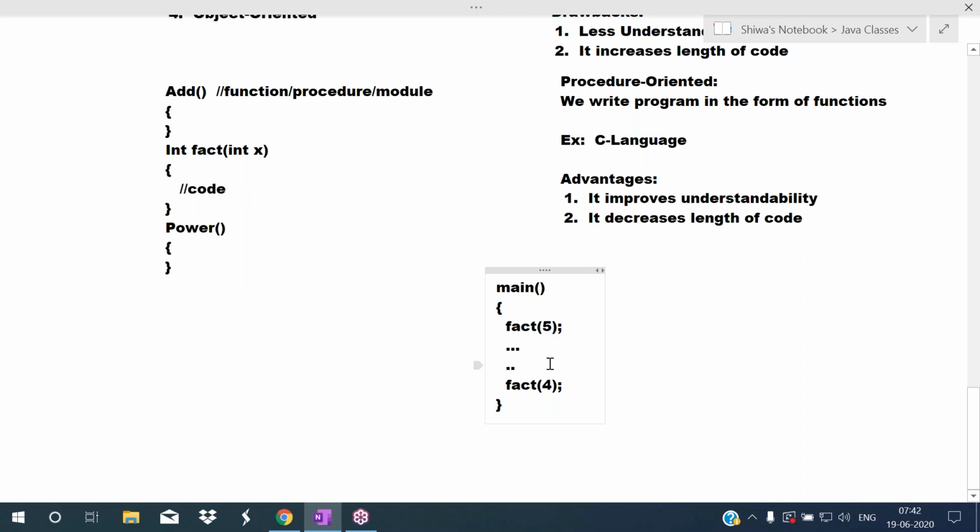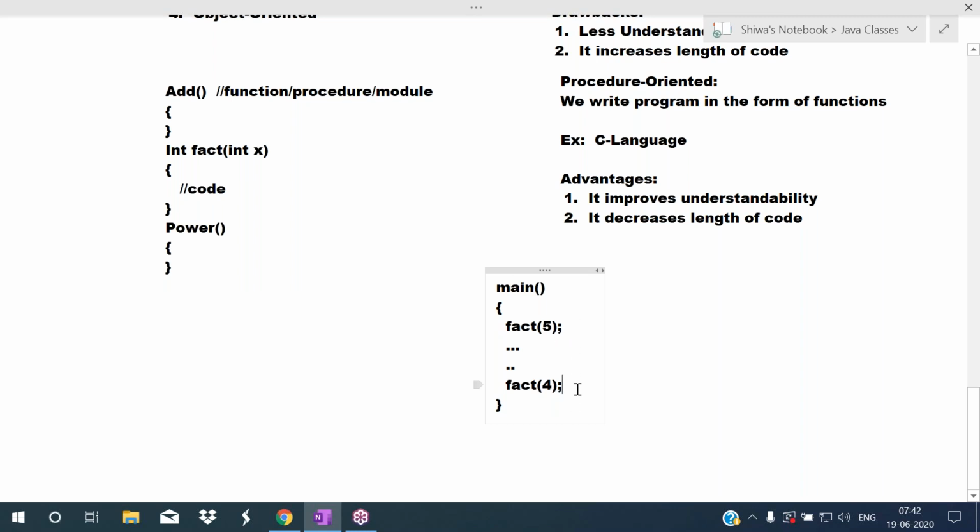After some lines, again I want to find the factorial of another number. So again I will not write this code here. Just simply what I do, I call that function. So this statement jumps to this function and executes the code. So here we are writing code how many times? One time only. But we can use that code any number of times by calling.